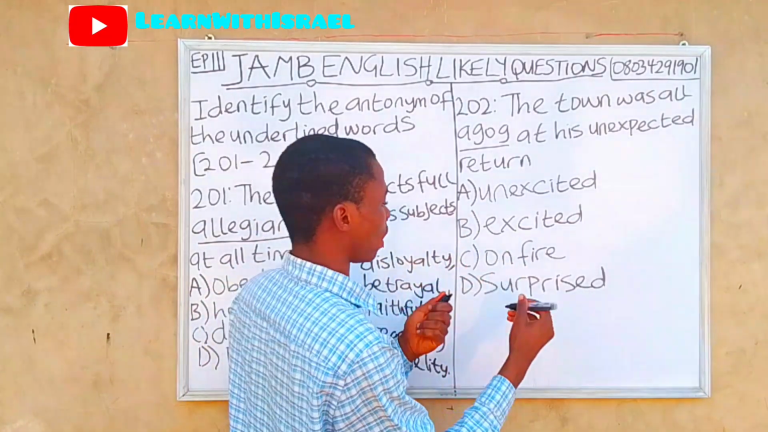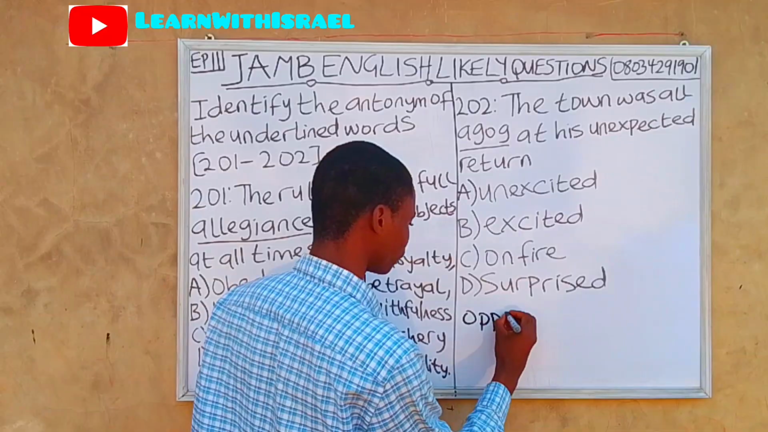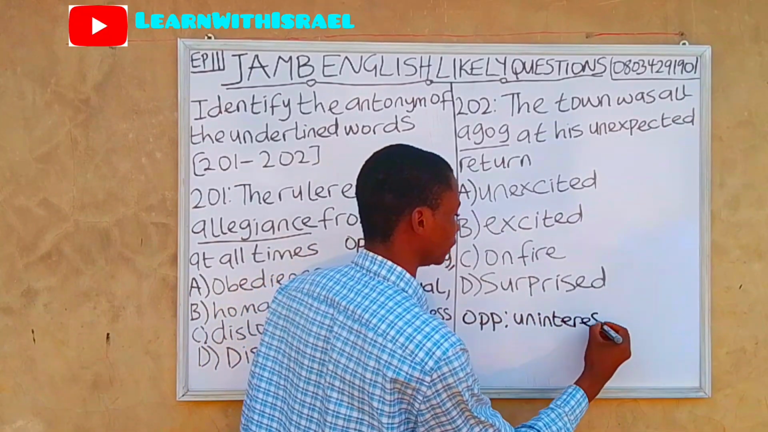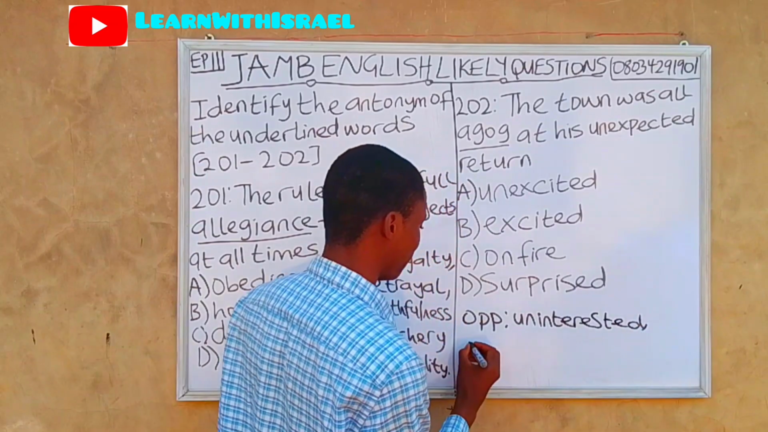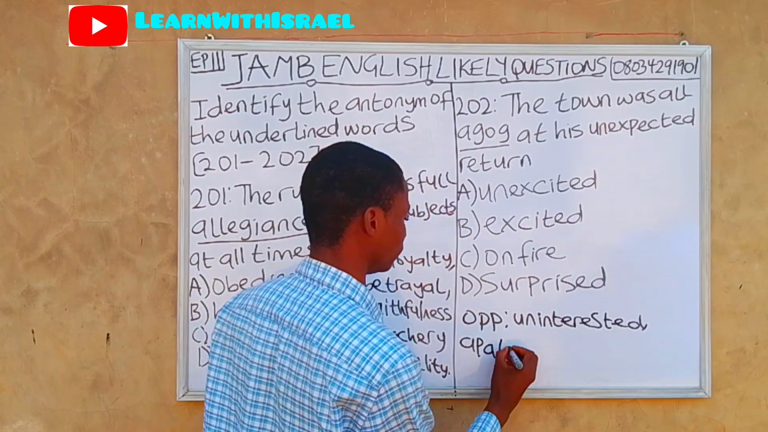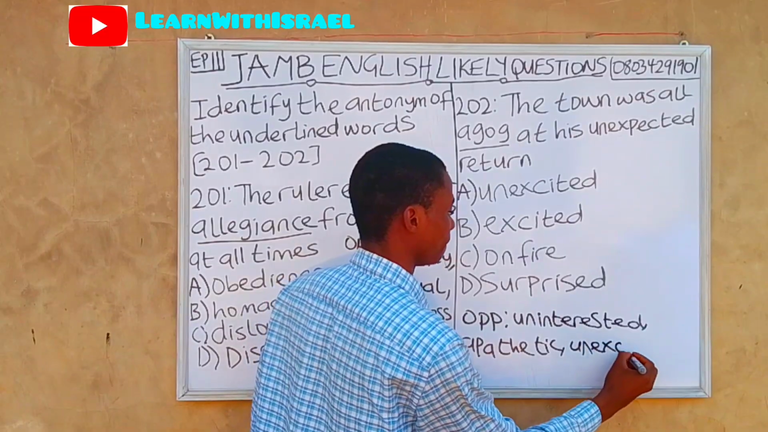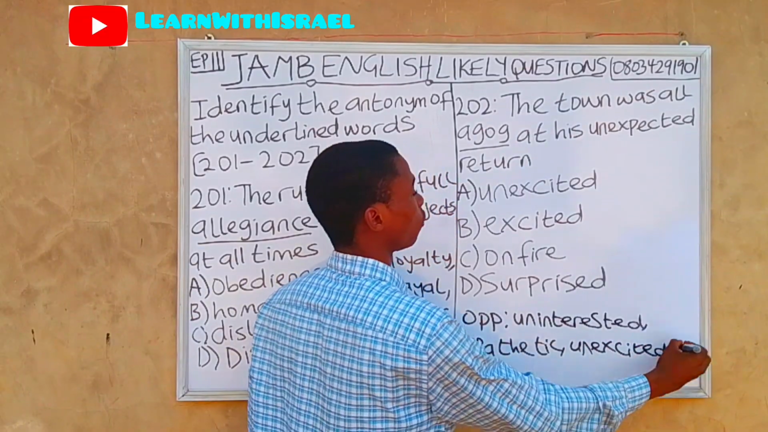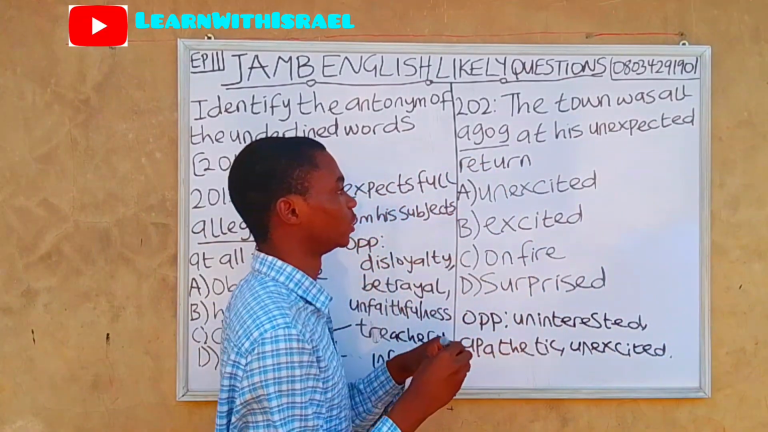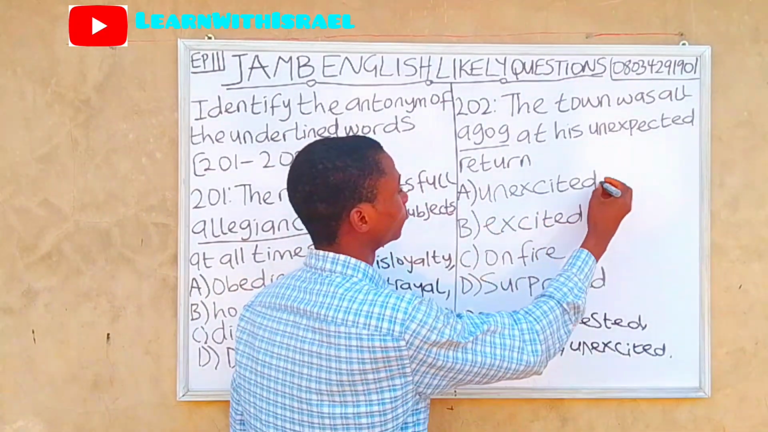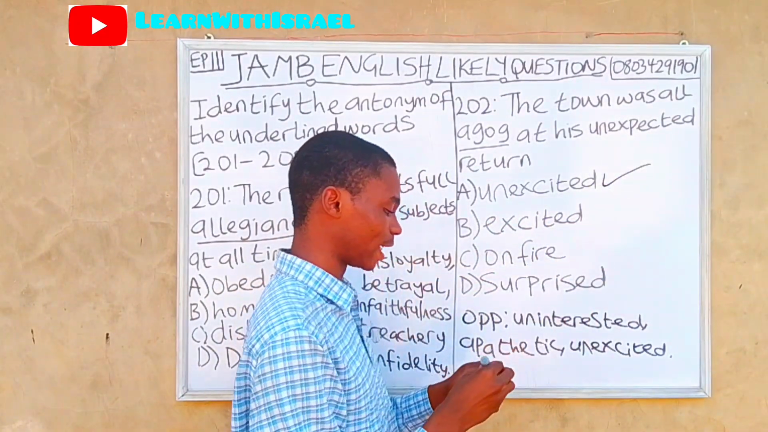So the opposite words for agog include uninterested, apathetic, unexcited. So these are the opposite words for agog. And if we check our options, we can find unexcited in option A, which is the correct answer.